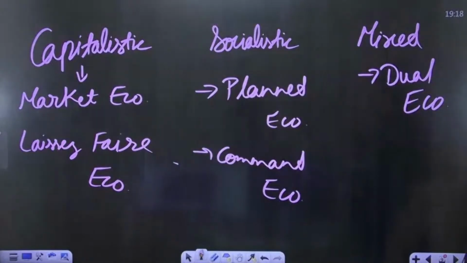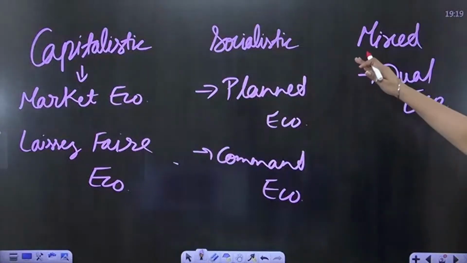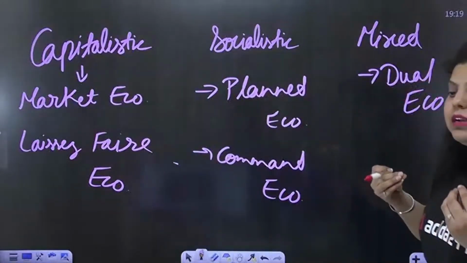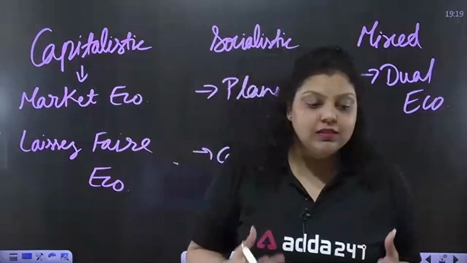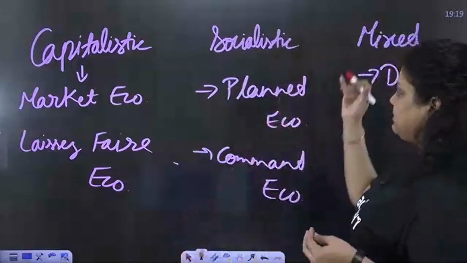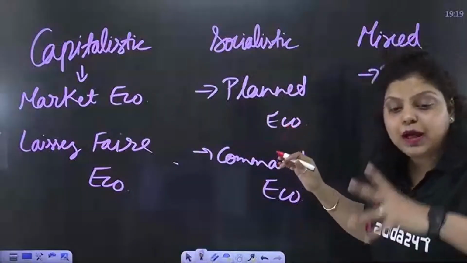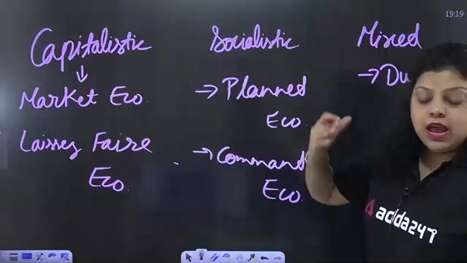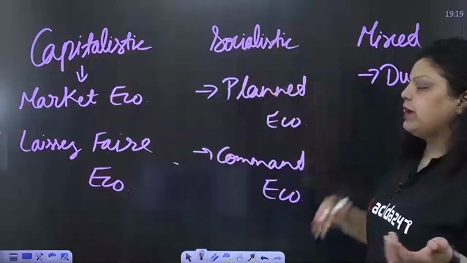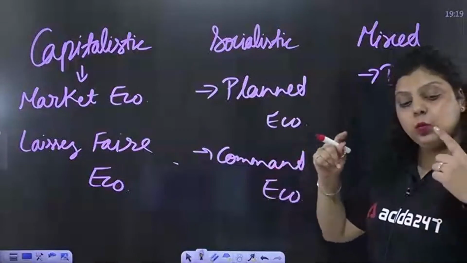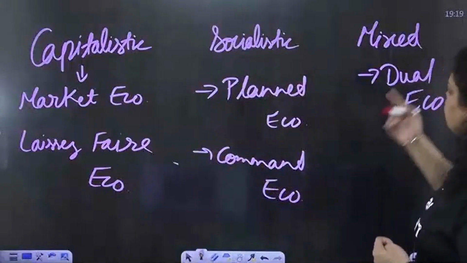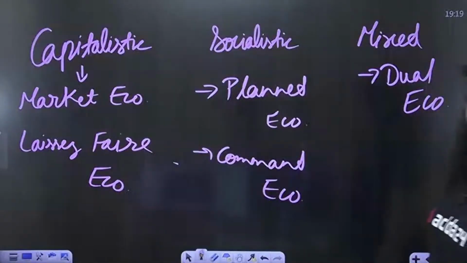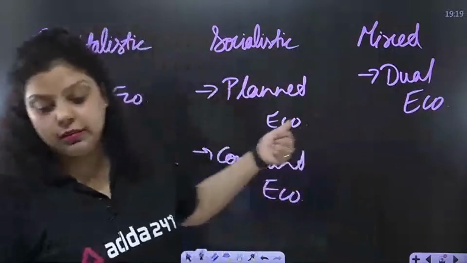So that's why capitalistic economy is also known as a market economy and laissez-faire economy. The socialistic economy is what? The economy where the decisions are mainly taken by the government of India. The country's government is taking decisions, that is socialistic. That's why it's planned, because the government has planned what we want to do and what we are going to do, and that has to be followed by everyone. That's why it is known as planned economy. And why command? Because one centralized power is giving you the command and you just have to follow that. Now, mixed economy is dual economy because both government and private are working together. That's why it's a mixed economy.